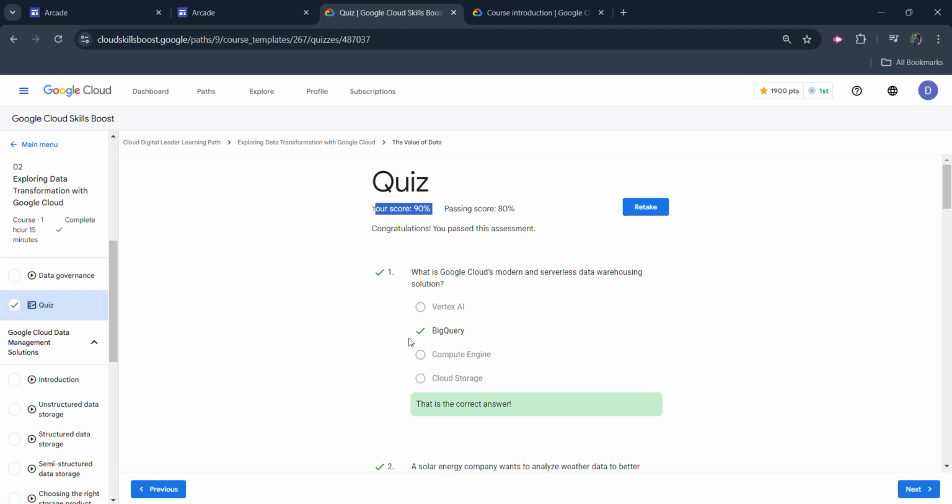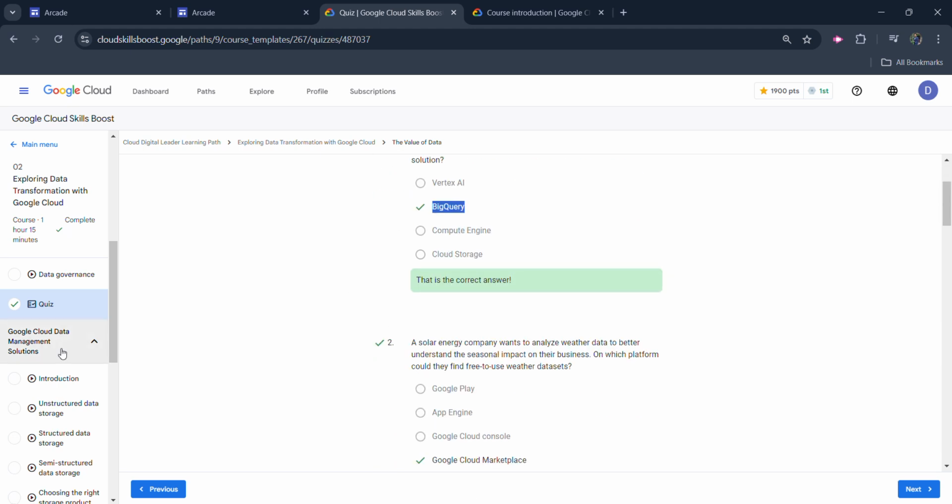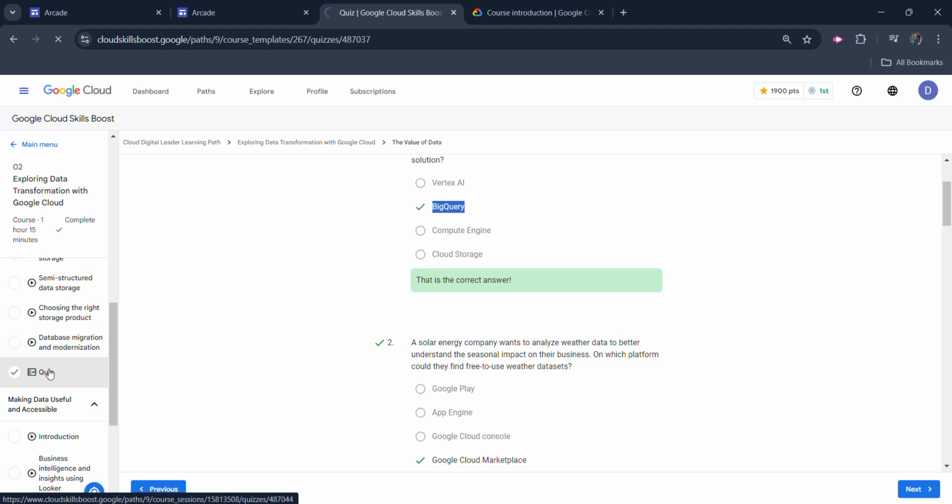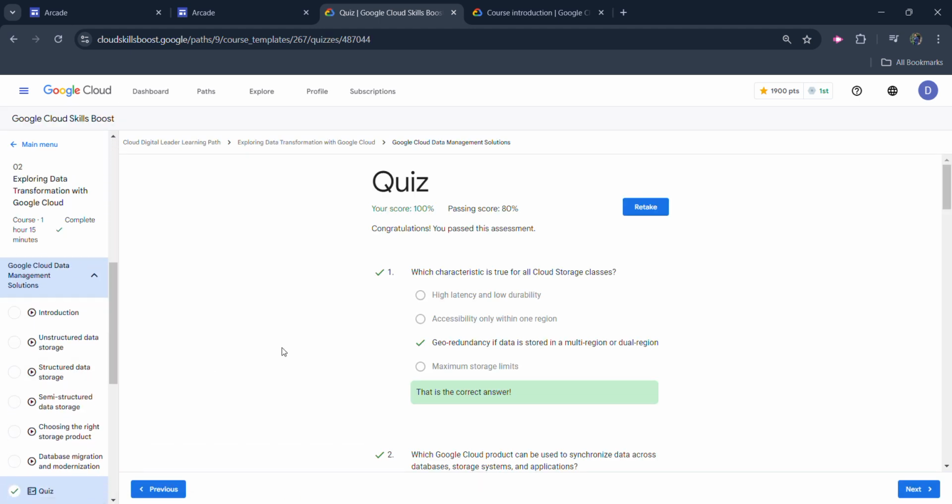Once again, you have to make sure that you read the question very carefully. After that, read the options and select one, because the order of the questions may jiggle. Now coming to the second quiz. This whole course consists of three quizzes, so we have to complete all three.